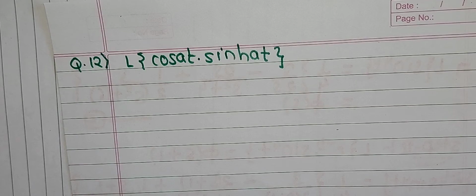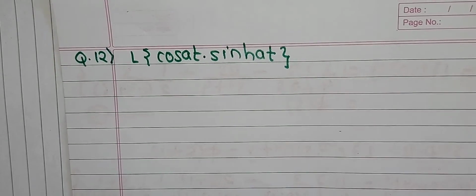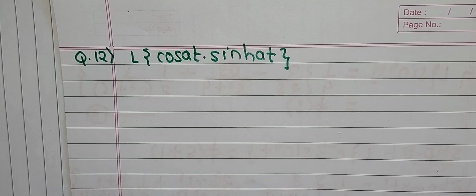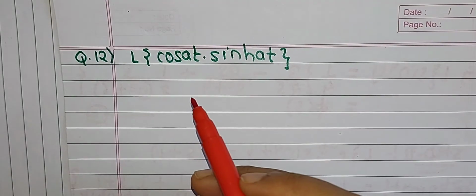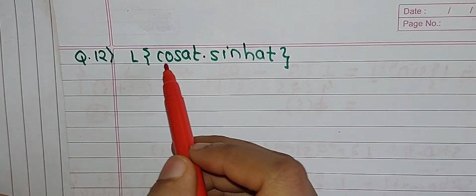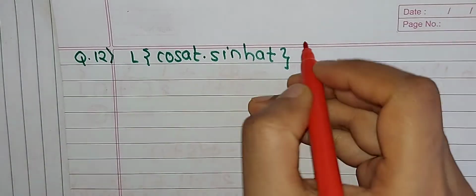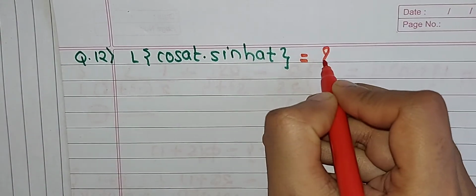Hi everyone, in this lecture we will discuss the last example related to the first shifting theorem. We have already discussed 11 examples in previous lectures. Now in this lecture we will find the value of the Laplace transformation of cos at into sinh at is equal to question mark.